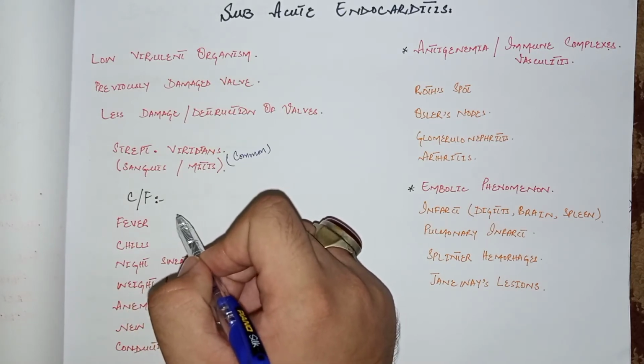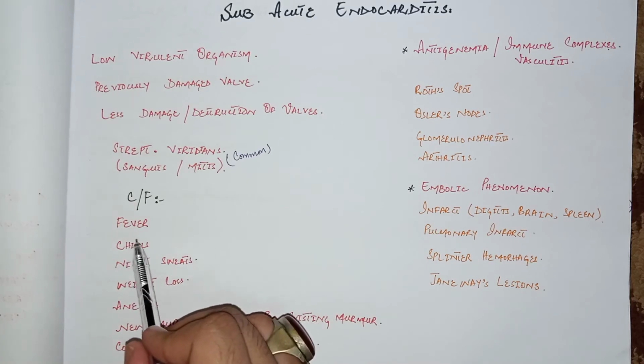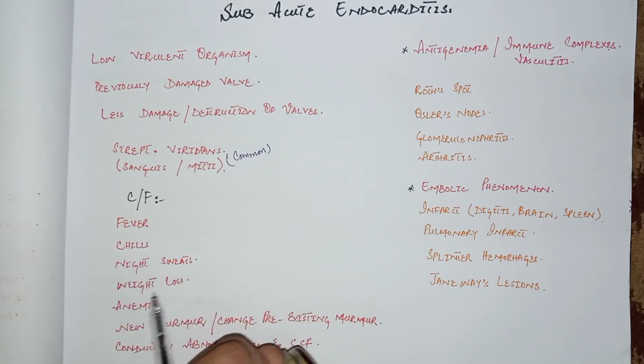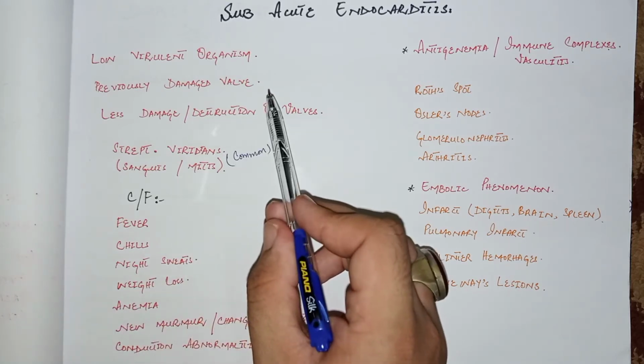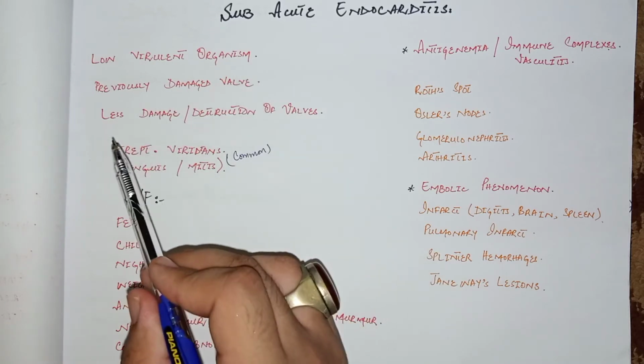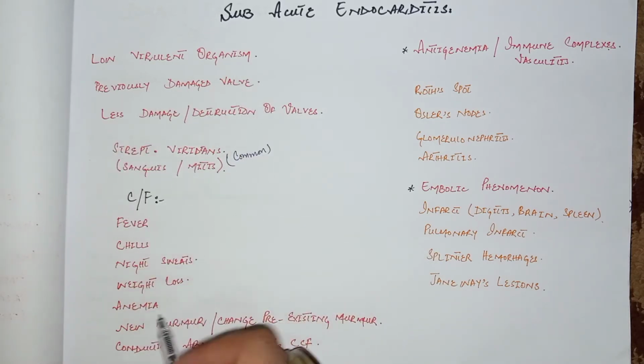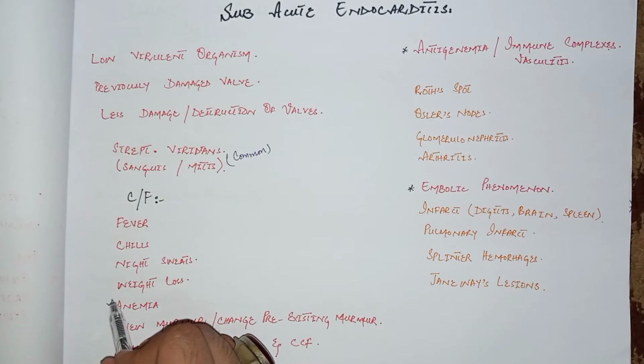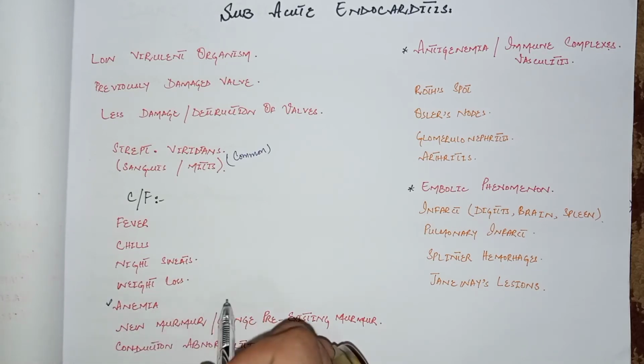Also, cardiac features are present. The patient develops fever, chills, night sweats, and weight loss. Also, the patient may develop anemia because it is usually a long-term process as compared to acute infective endocarditis. The cytokines are released from the inflammatory cells. These cytokines suppress the bone marrow, which results in anemia or decreased RBC count.